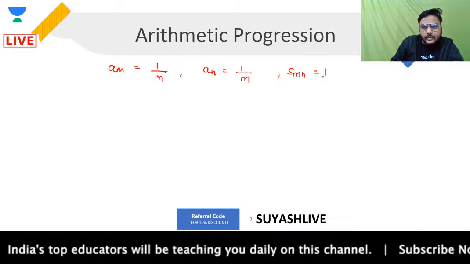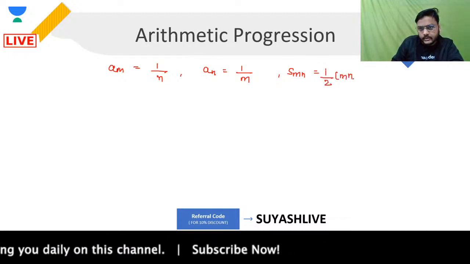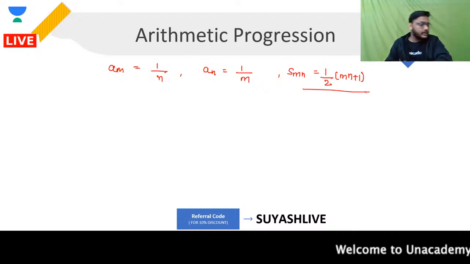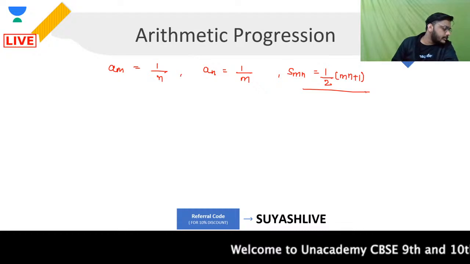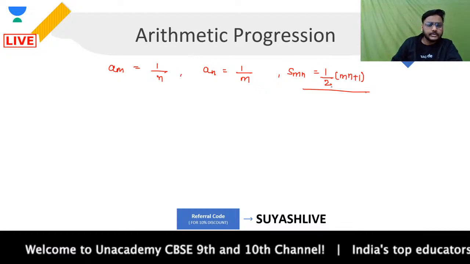It will be equal to half times of mn plus 1. I repeat, half times of mn plus 1. Is that clear to you or not? Okay, so I just want to find out that the sum of mn terms will be half times of mn plus 1. Let's talk about this question.